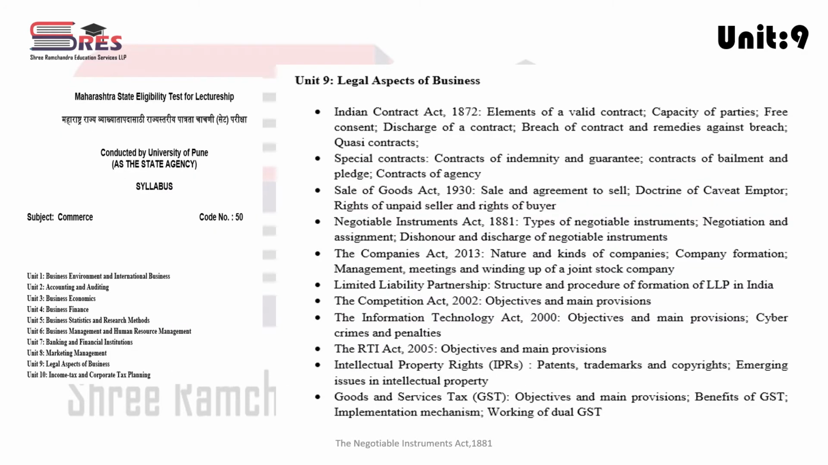Today in this lecture, we are going to cover Unit 9, that is legal aspect of business of Commerce Paper 2. In this lecture, we are going to see Unit 9, that is legal aspect of business, where we have lot of acts and laws which is the part of our syllabus. In this lecture, we are going to cover Negotiable Instrument Act 1881, which includes types of negotiable instrument, negotiation and assignment or endorsement, dishonor and discharge of negotiable instrument.